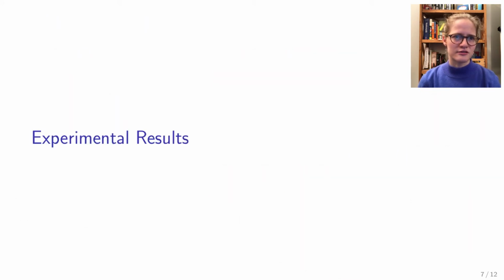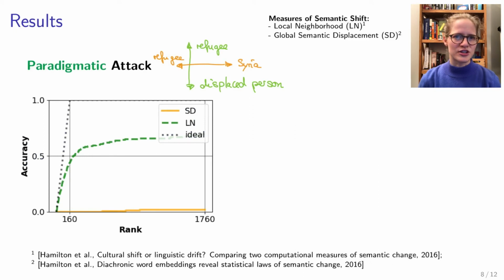Let's look at some results. There are these 2 semantic shift measures that I will be displaying for this section. One is the local neighborhood, or LN, and the other is the global semantic displacement measure, or SD. Here we see how well these measures can recover the 160 paradigmatically changed words. The dotted line is displaying the expected performance of a perfect or ideal paradigmatic measure.